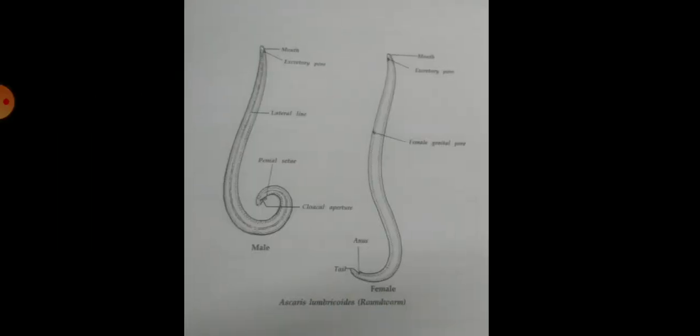After that, children, the second spot which we are going to discuss is the Ascaris lumbricoides, commonly called roundworm because of its shape. You should identify the spot, comment on the Ascaris lumbricoides, and write down associated diseases. First, you should write down the name of the specimen, then draw a well labeled diagram. After that, write down the classification.